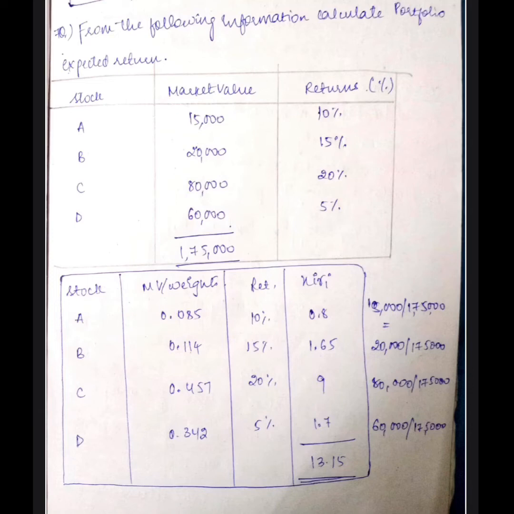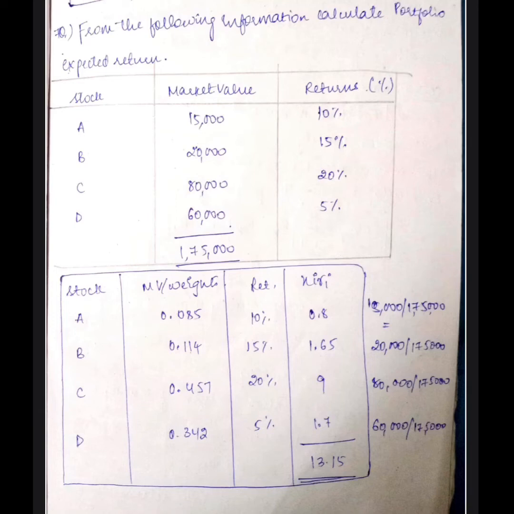So 20,000 divided by 1,75,000, we get 0.114. For stock C, the market value is 80,000, divided by 1,75,000, you get 0.457. And for stock D, the market value is 60,000, divided by 1,75,000, we get 0.342.